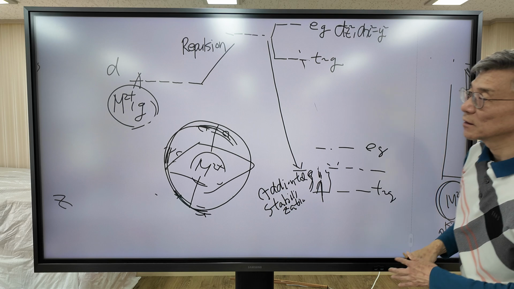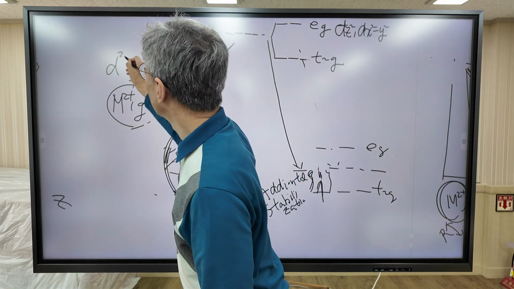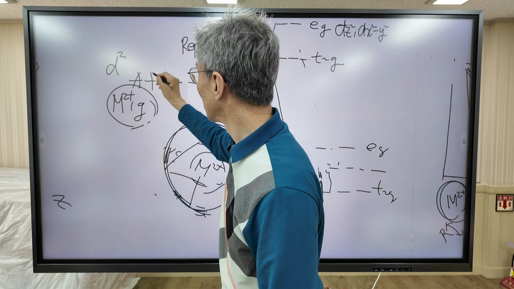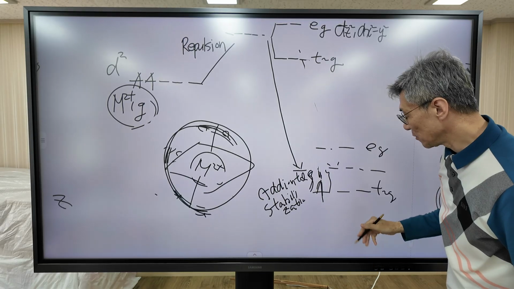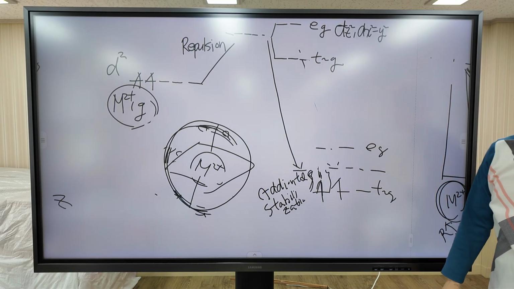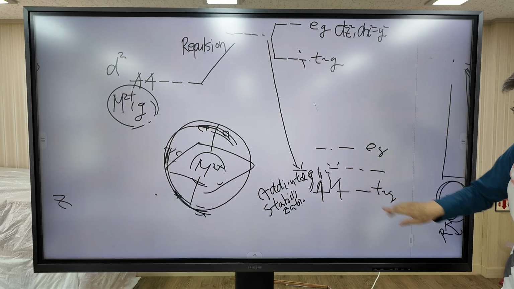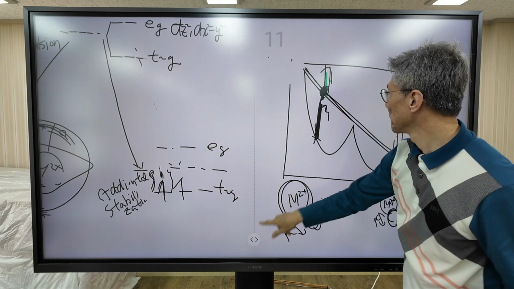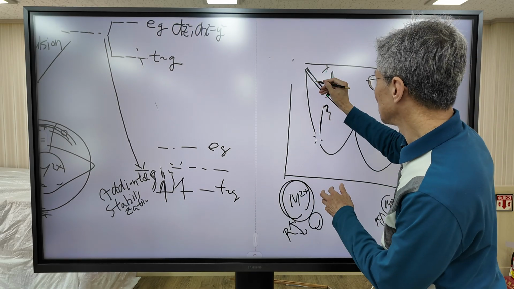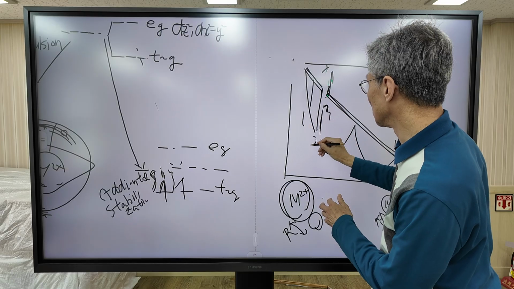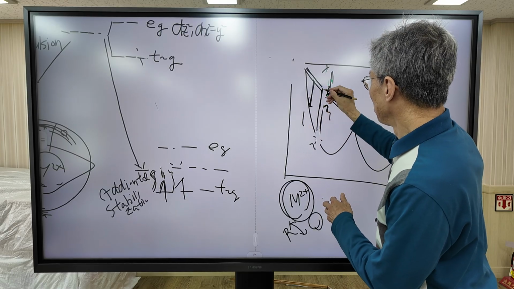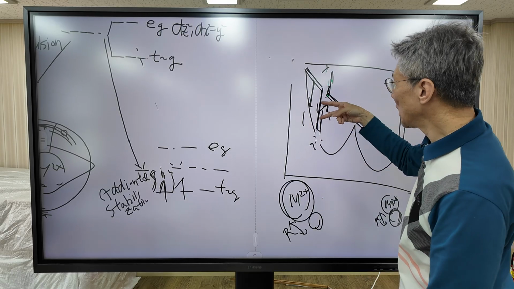Now how about when there are two electrons in the d orbital? And the second electron goes to this orbital, right? Then additional stabilization occurs. So, in this case, this is the first electron, this is the second electron. 2 times more stabilized.